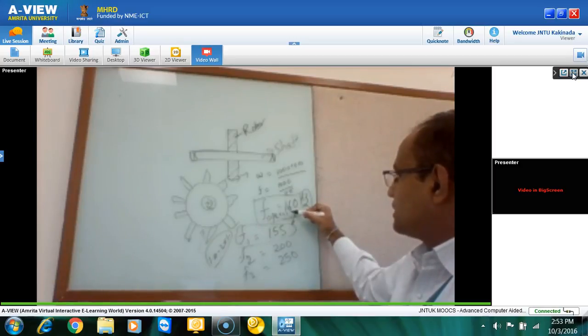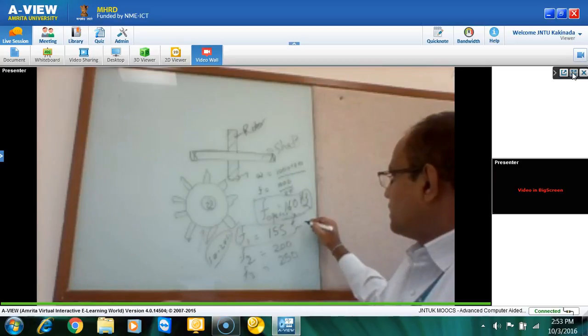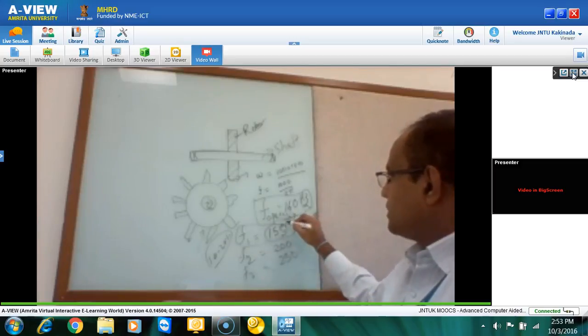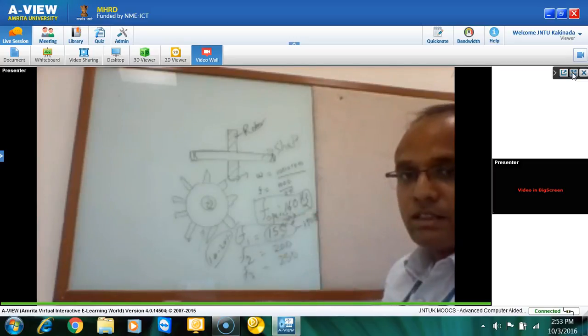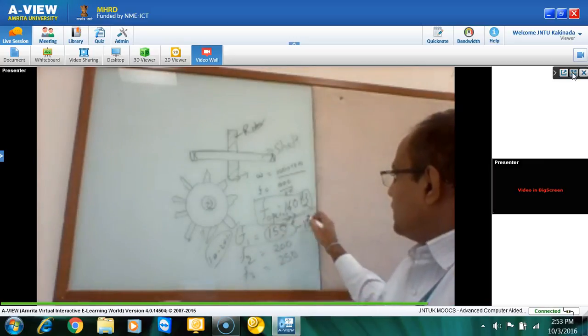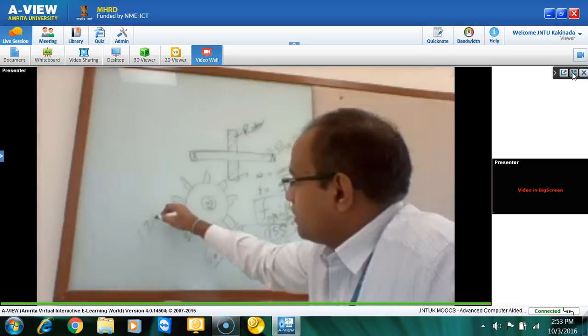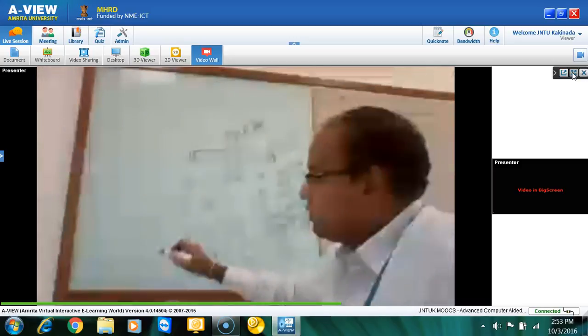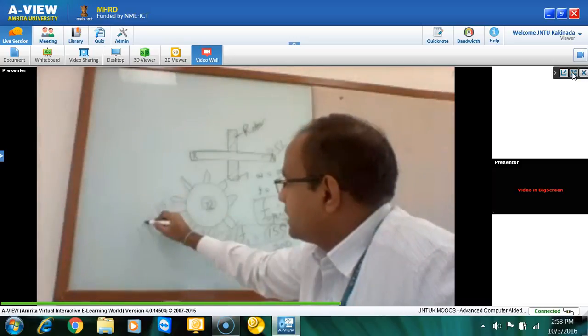Let us put 20% here. So 20% is 30. So it should be 190 hertz, but we are at 155. So there may be a chance of getting resonance here. So to avoid the resonance, our component should be having 190. So this component should be having 190 hertz.